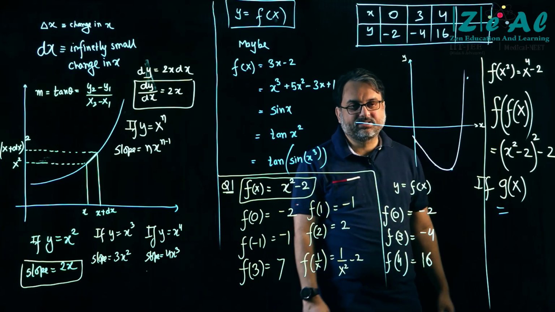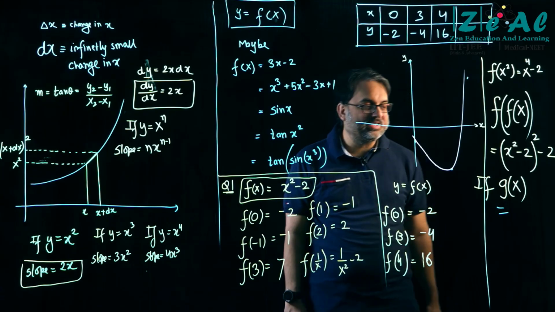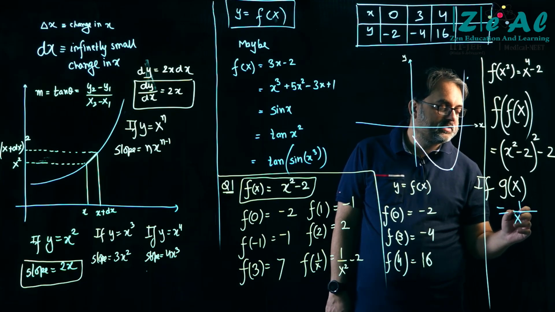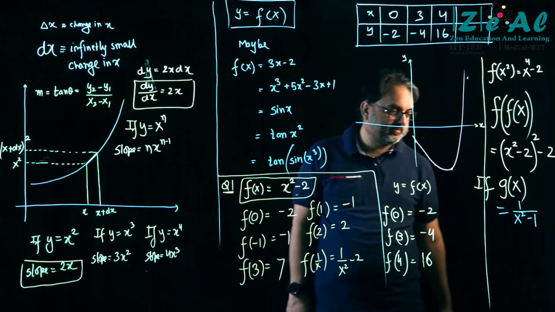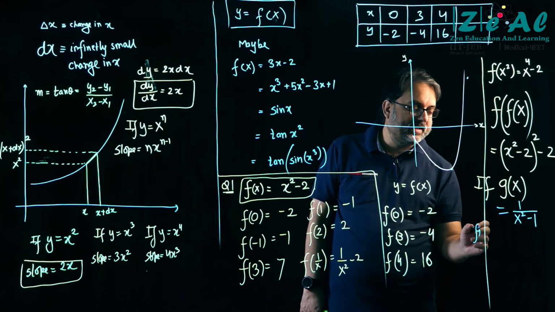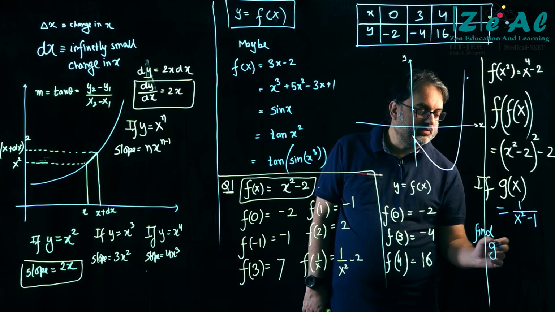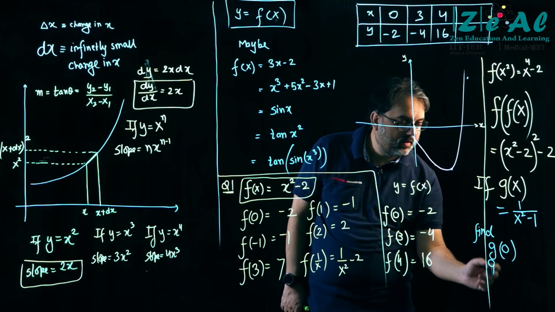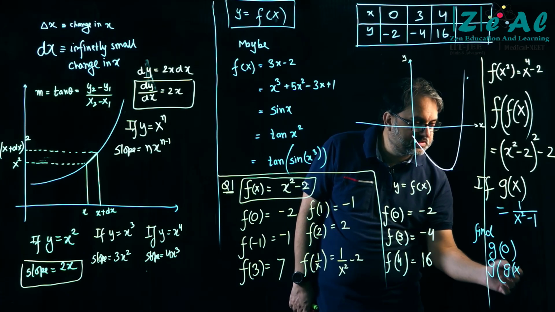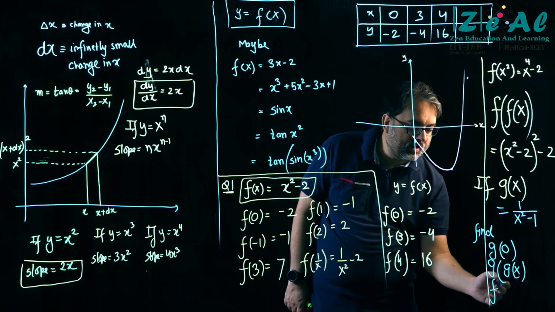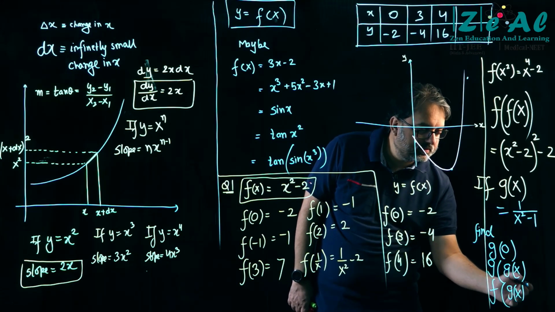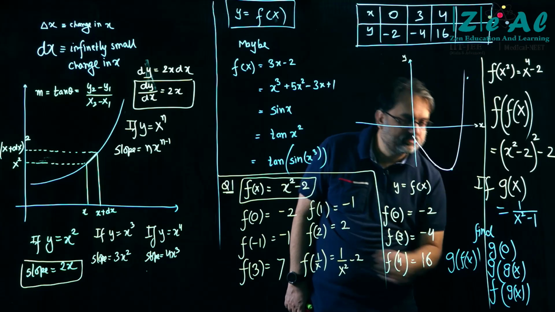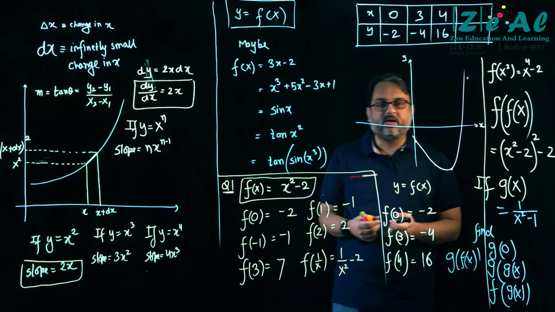So if g of x is equal to 1 upon x square minus 1, then find g0, f of g of x, and finally g of f of x. Please find these things.